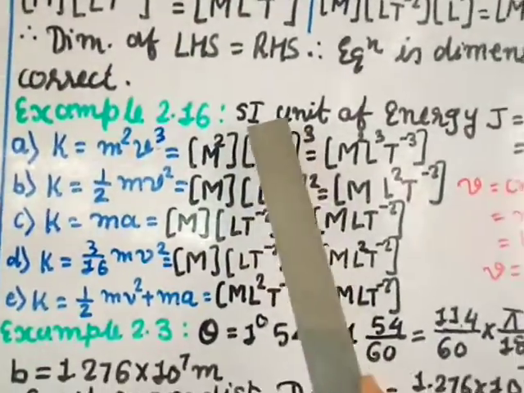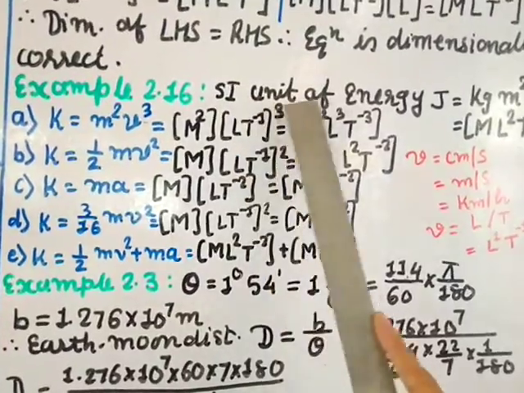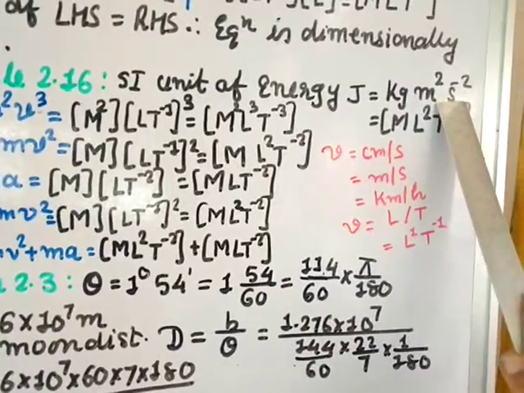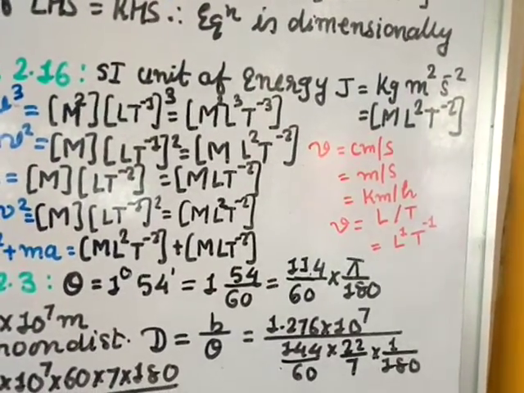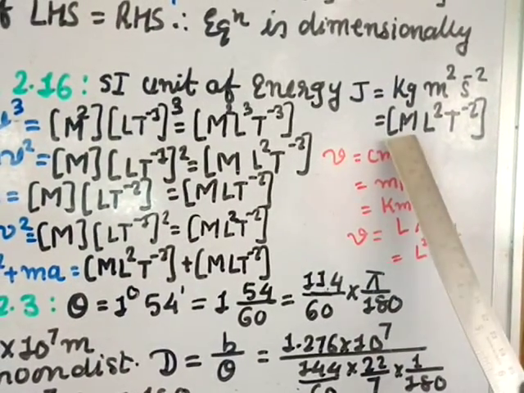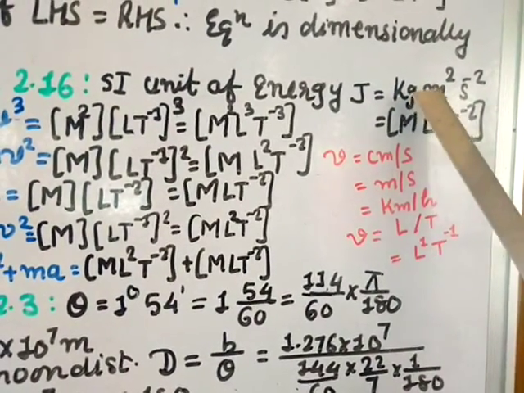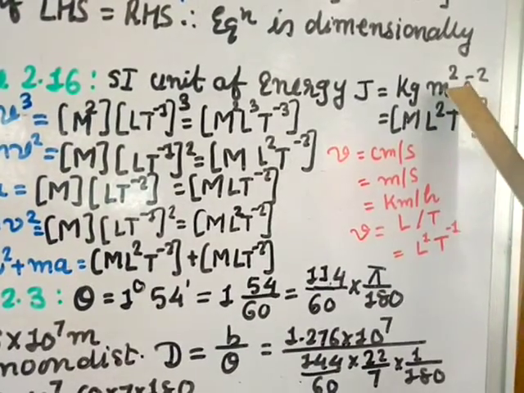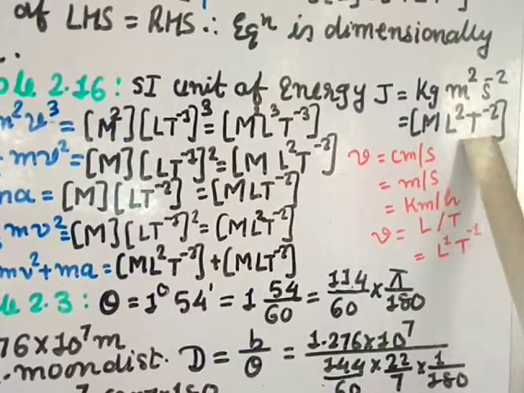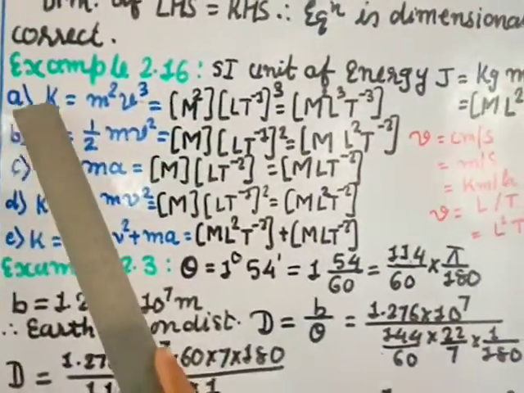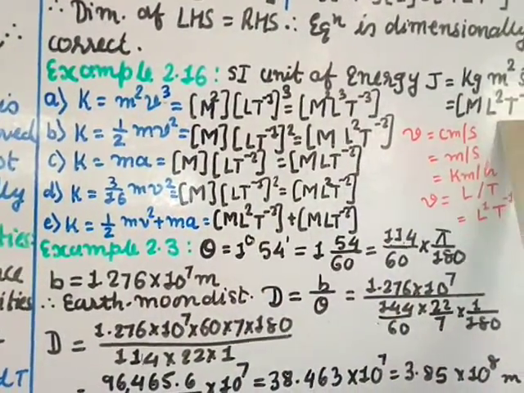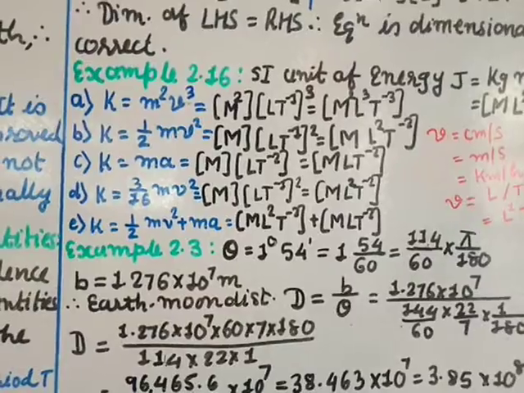Here first I have written the SI unit of energy, joule, equal to kg meter square per second square, which can be written as second power minus 2. So kg means mass, so M is the dimension. Meter square means length, so L power 2. And second means time, so T power minus 2. Okay, so this is my energy dimension. Now for kinetic energy, it should have this dimension. So among all these, whichever has this dimension will be correct, and all others will be wrong.